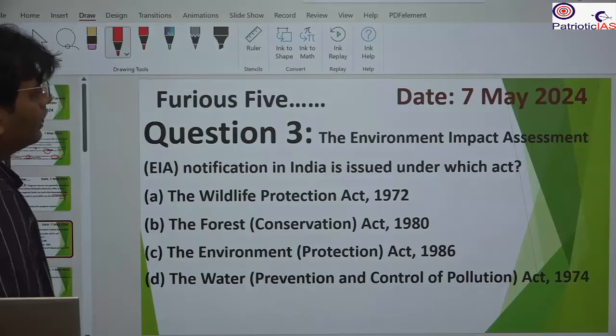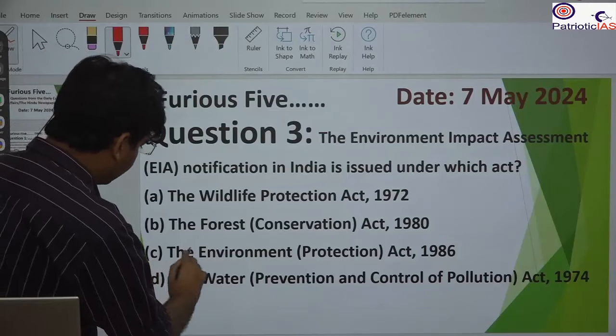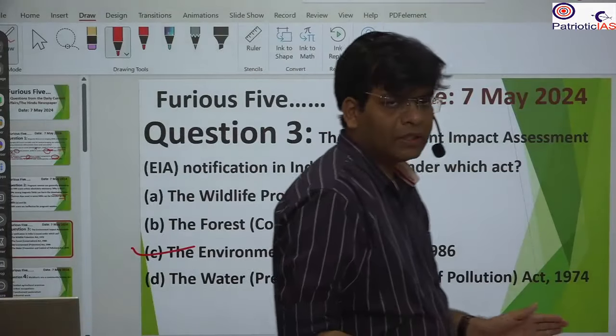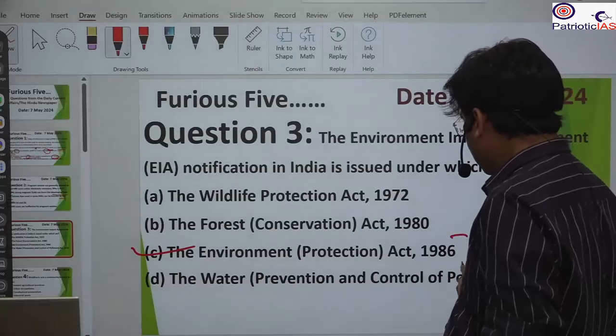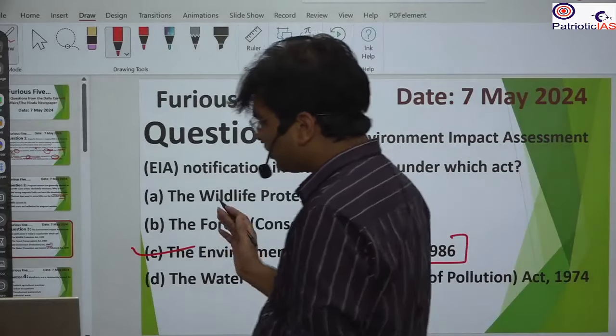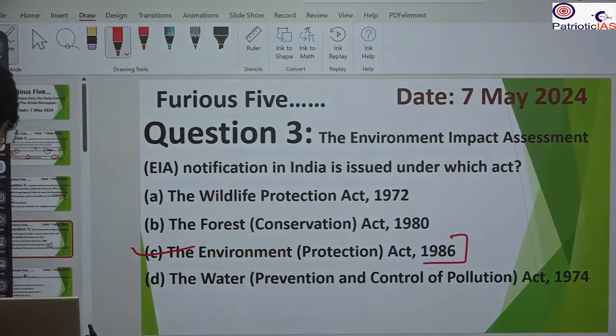Next question. The Environment Impact Assessment notification in India is issued under which Act? The Wildlife Protection Act 1972, the Forest Conservation Act 1980, the Environment Protection Act 1986, or the Water Prevention and Control of Pollution Act 1974. Here you will know that the Environment Protection Act provides a clear provision for environmental impact assessment, and it was brought into full enforcement in the 1990s, 1995.